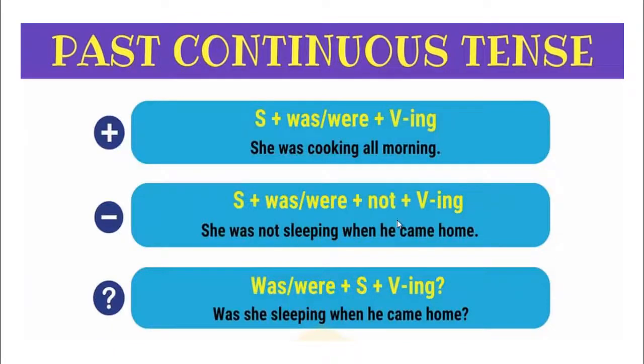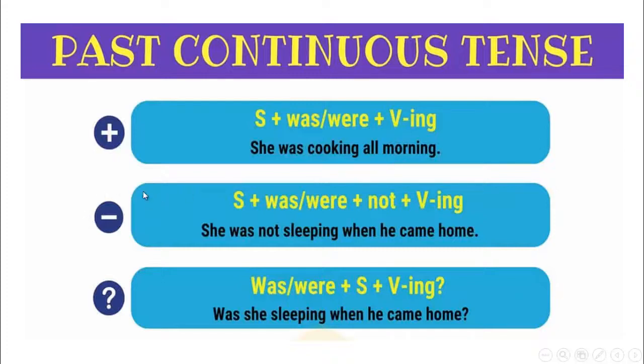Let's practice more about the past continuous tense. We start our sentence with the subject. After that, we are going to use was, were, plus verb-ing. Like here, she was cooking all morning.